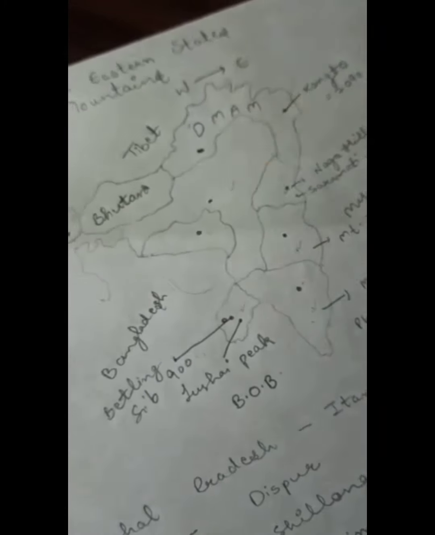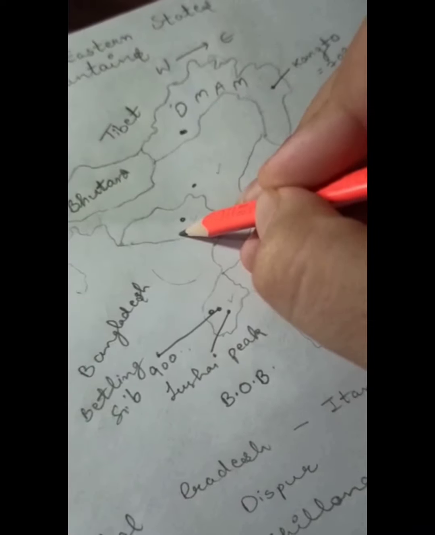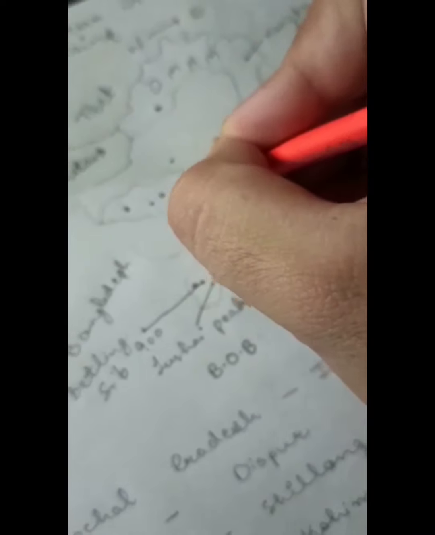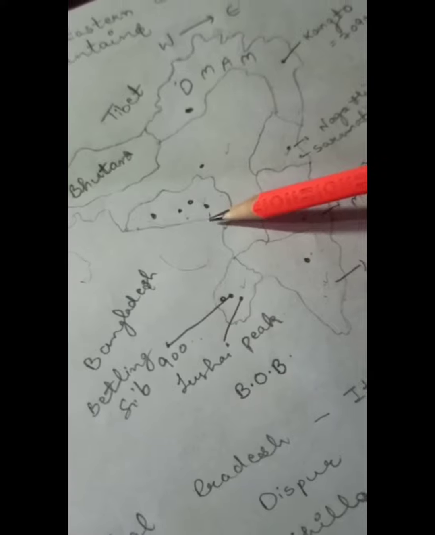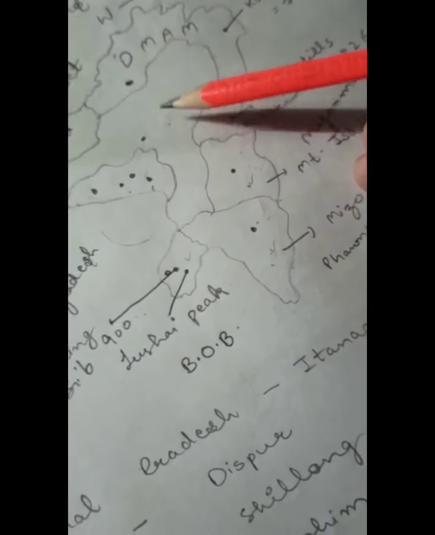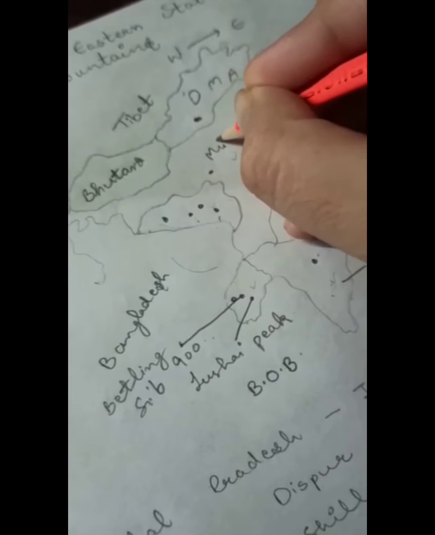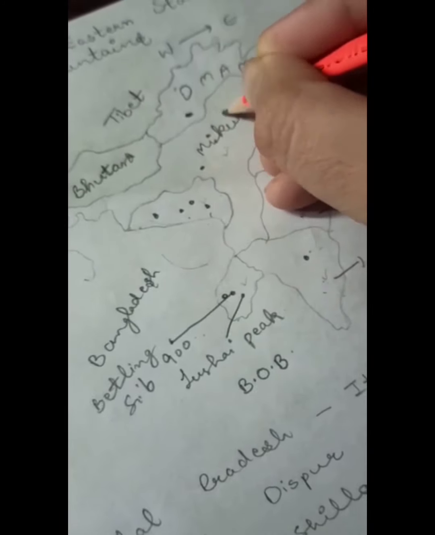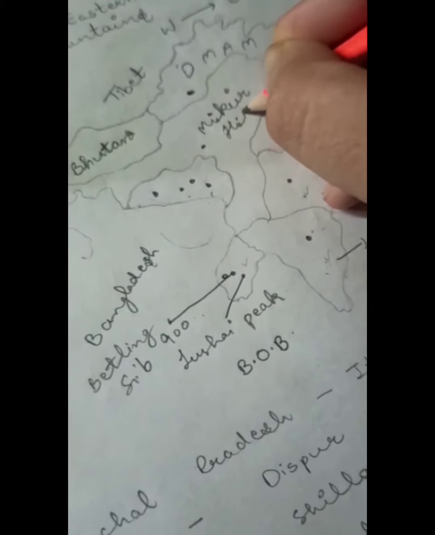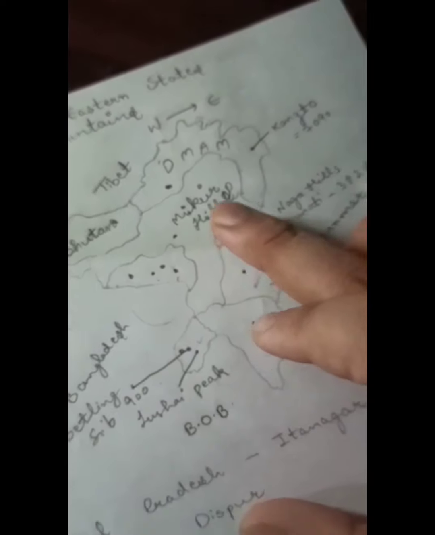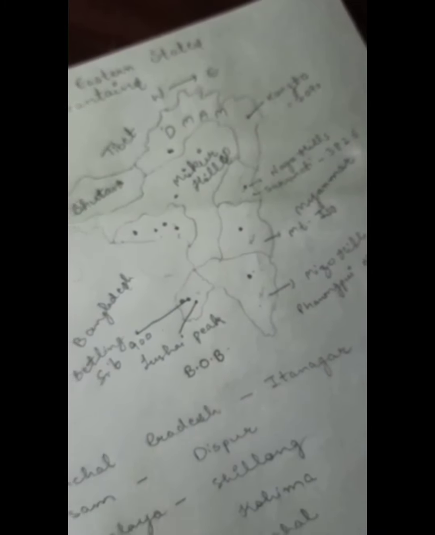Now let's move further. We'll talk about Meghalaya. It is so much simple. That is Garo, Khasi, and Jayantia Hills. There are three hills. That is Garo, Khasi, and Jayantia Hills. Okay. Now we are left with only one. That is Assam. Here we have only one, that is Mikir Hills. Okay, in Assam we have only Mikir Hills. I think this much is clear to all you guys.